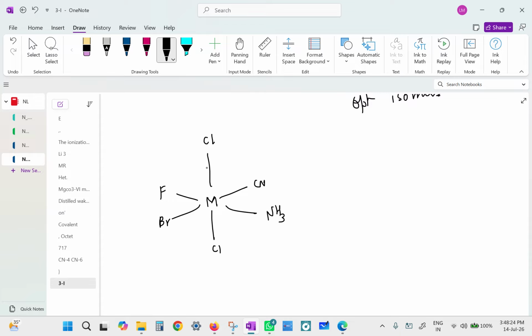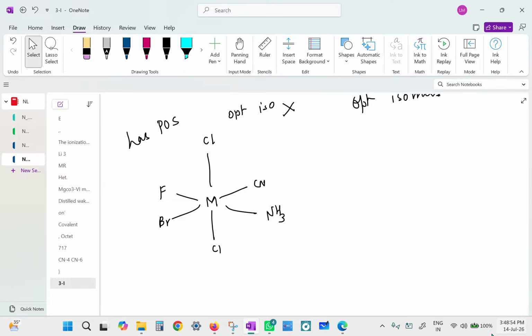If I take this octahedral structure and cut through like this, ammonia will be sliced into upper half and lower half. Cyanide will be sliced, fluorine will be sliced, bromine will be sliced. On top, you see chlorine, in the bottom, also chlorine. So is it not going to be cut into two equal halves? Yes, it will. So this has a plane of symmetry. So will it exhibit optical isomerism? It should not.